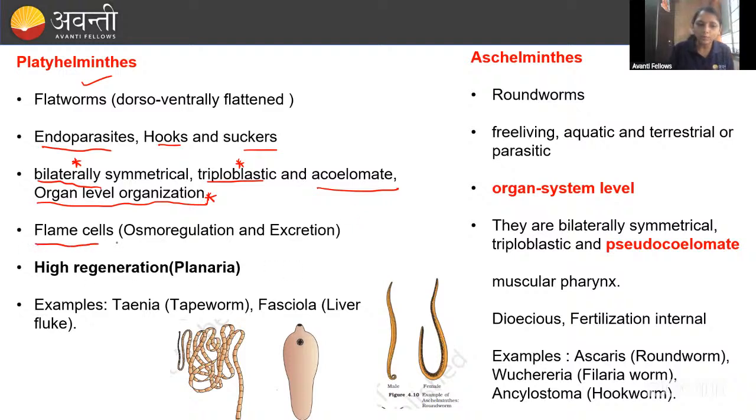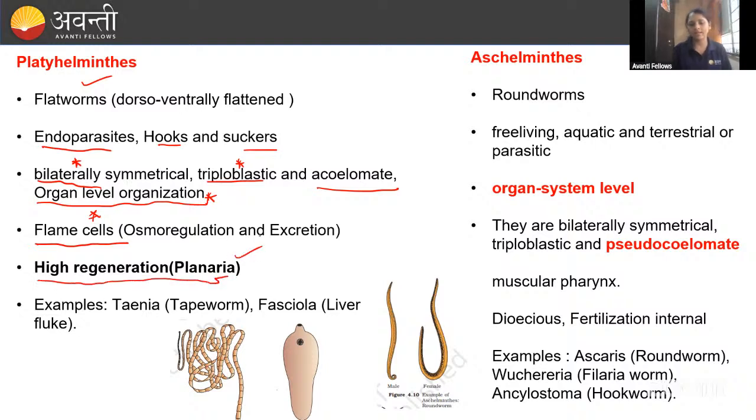And the unique flame cells are there for excretion and osmoregulation. Osmoregulation means maintaining the salt and water balance. When we eat more salt, what do we do? We drink water, right? And how does it happen in small animals? That is by the flame cells. Okay, then they have eye regeneration power.